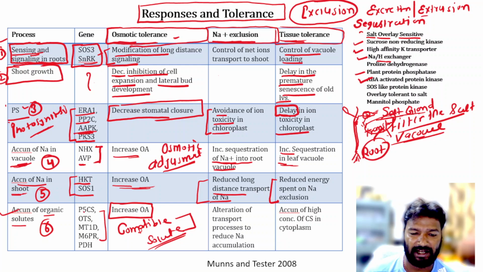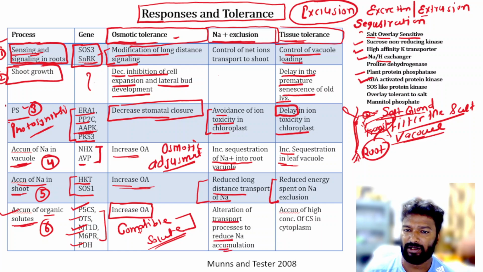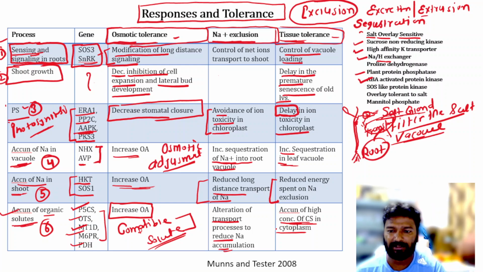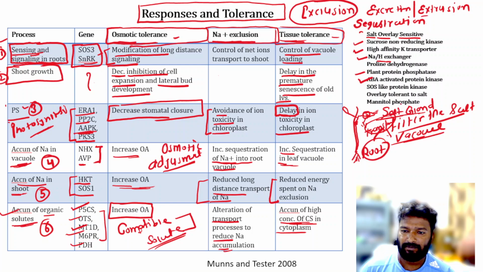There are a number of genes related to proline and mannitols involved in this accumulation of organic solutes, and this alters the transport process to reduce sodium accumulation for sodium exclusion. And for tissue tolerance, they accumulate high concentration of compatible solutes in the cytoplasm. Okay friends, so this is about the responses.